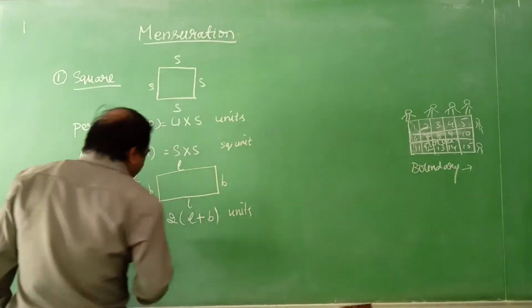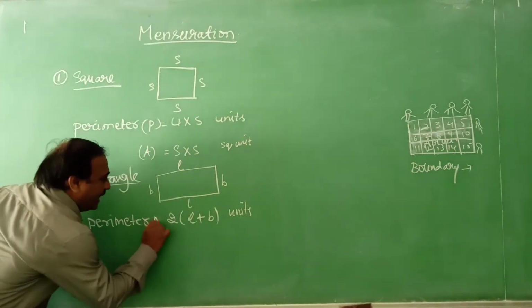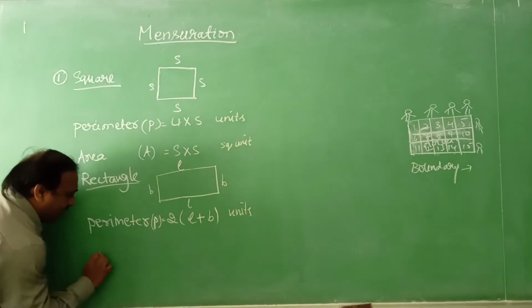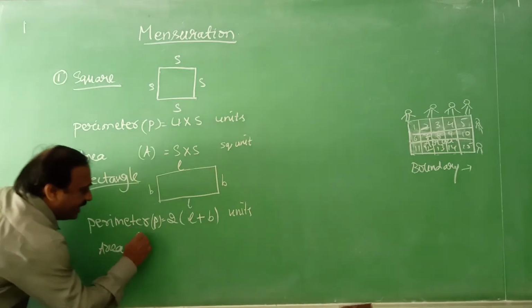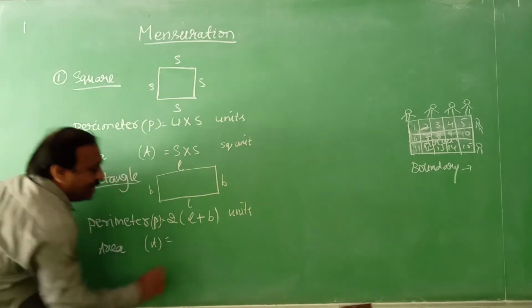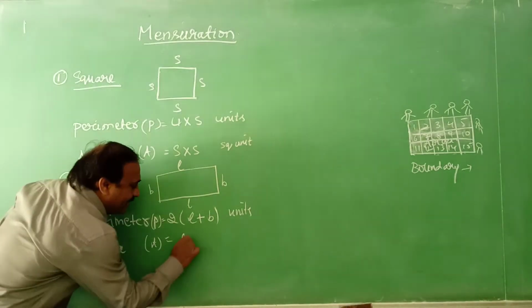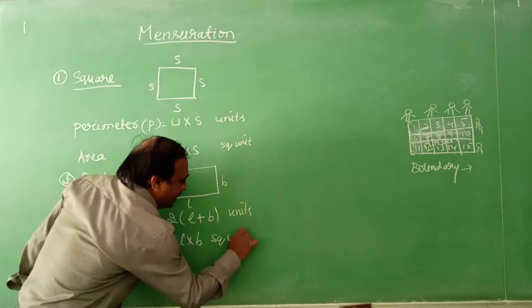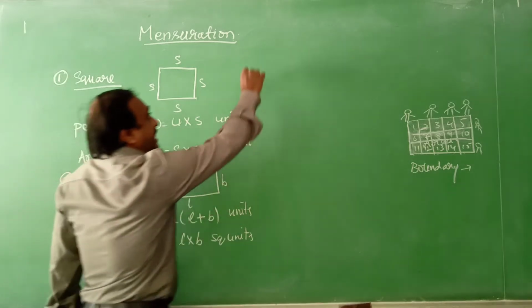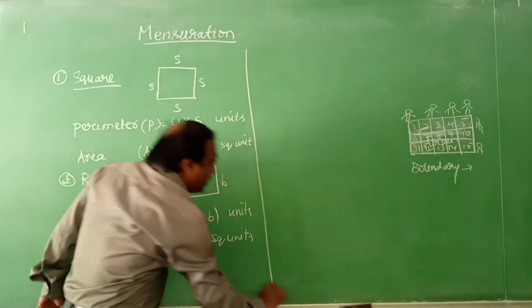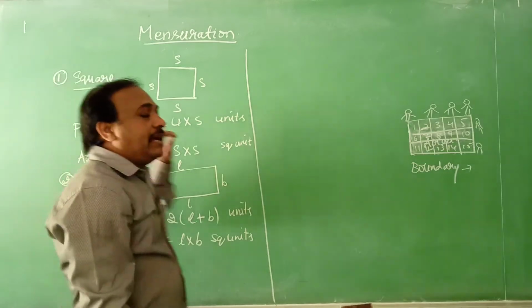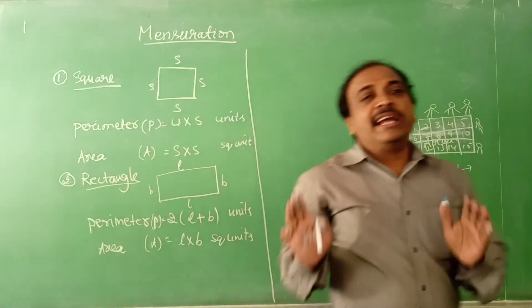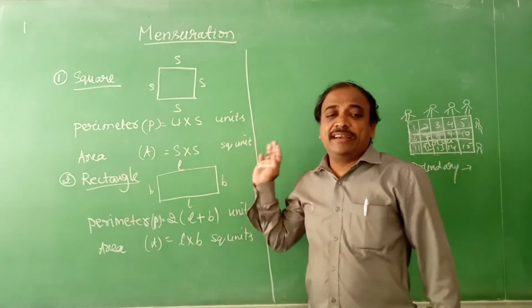So area, denoted by A, is equals to length into breadth, L into B square units. This is about the square and rectangle.